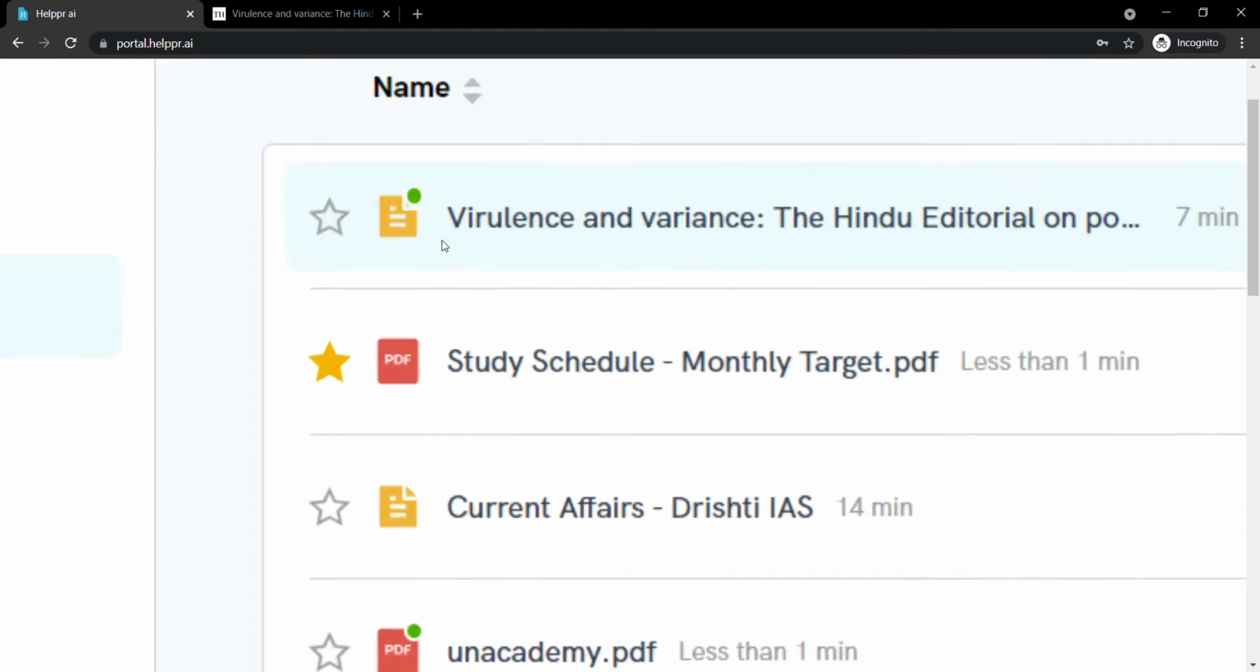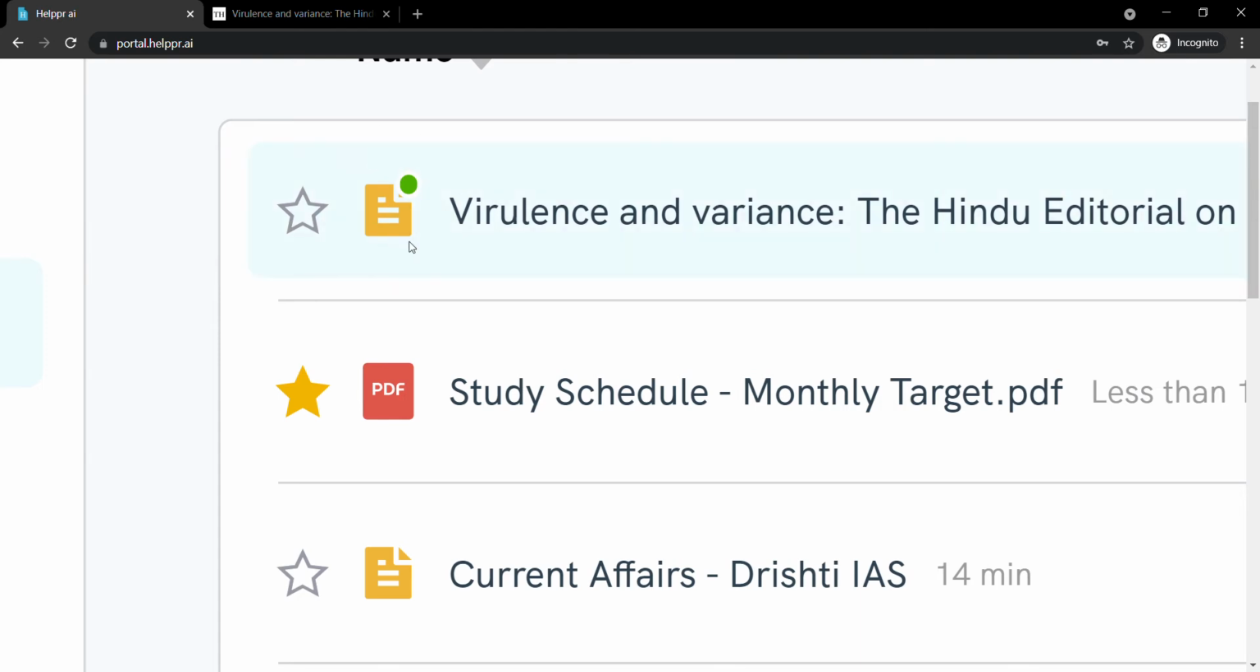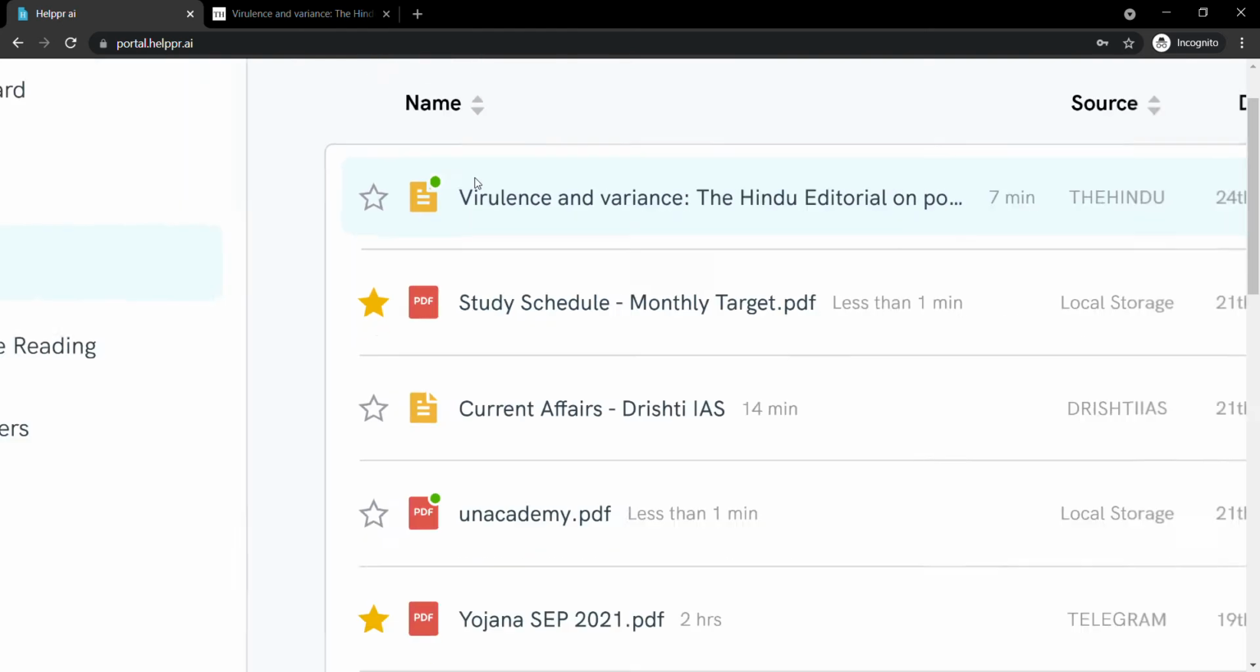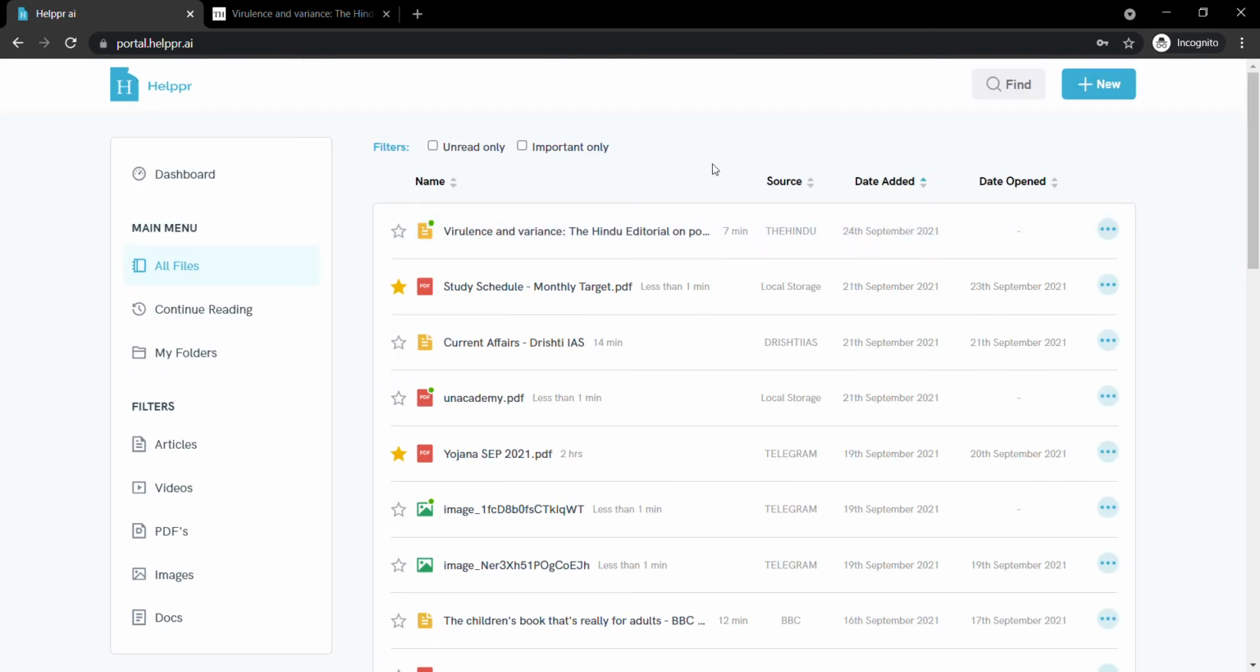Can you see this green dot? This green dot means that the file is unread. You never opened the file once, alright? So this will help you keep track of मैंने क्या पढ़ लिया and what all things are still remaining.